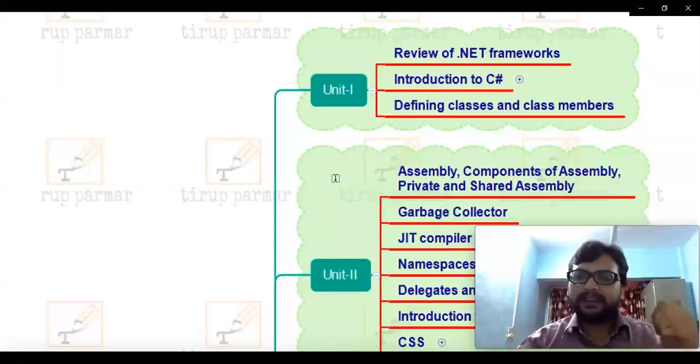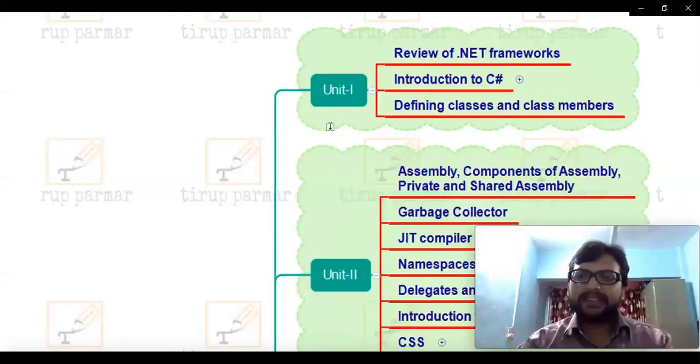For example, it supports ASP, then VB.NET and many other languages. I hope this particular point is clear. So we need to discuss two languages here. One is C#, second is ASP.NET.